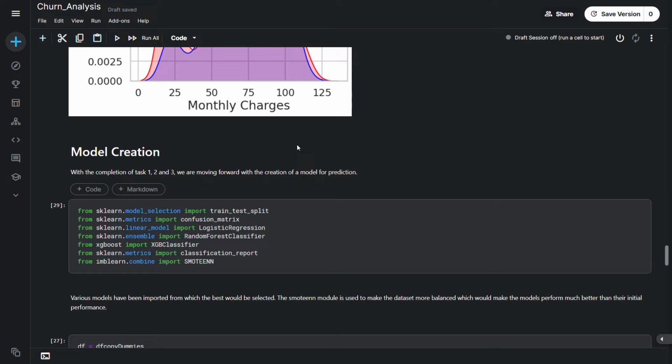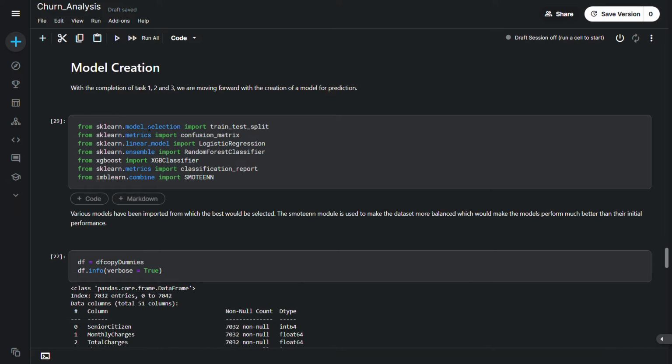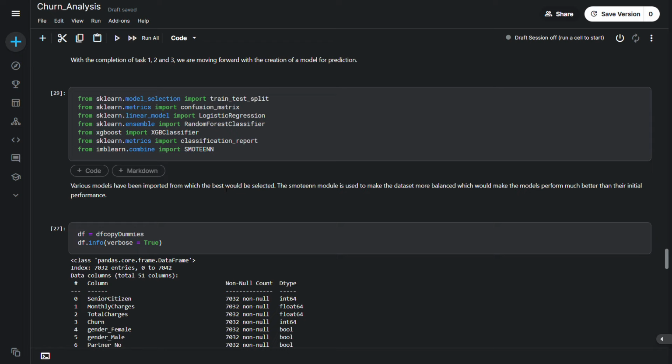And we move on to model creation. So I have imported various different models to train all of them simultaneously, and use the model which gives the most accuracy.